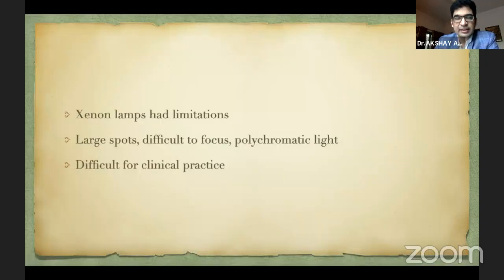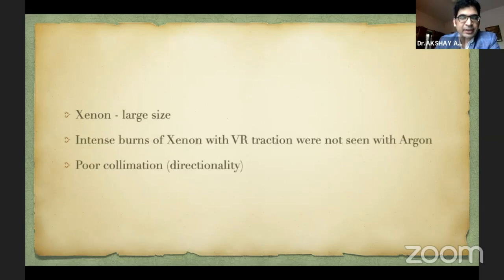But these xenon lamps had their limitations. The spot size of these lamps was very large. It was very difficult to focus, and this was polychromatic light. So it faced a lot of difficulty, and it was difficult for a clinical practice to maintain such a machine because of the large size and the intense burns of xenon. And these burns used to cause some vitreoretinal traction because of the intensity of the burns. Also, the xenon lamps had poor collimation. The direction of the laser was not as good as the lasers which came out in the future.